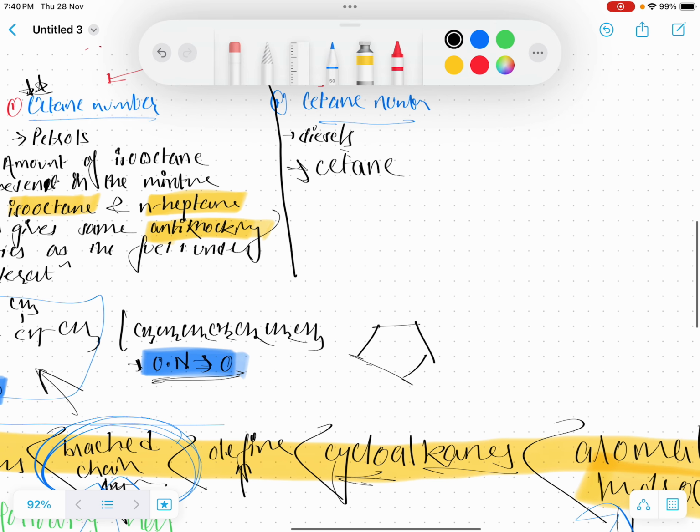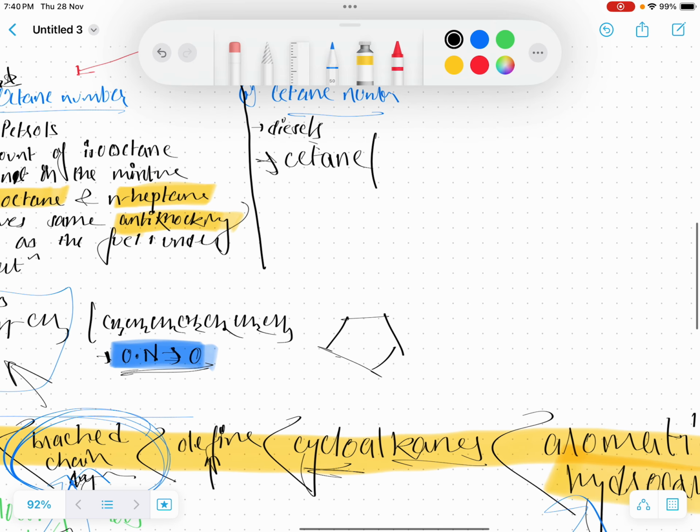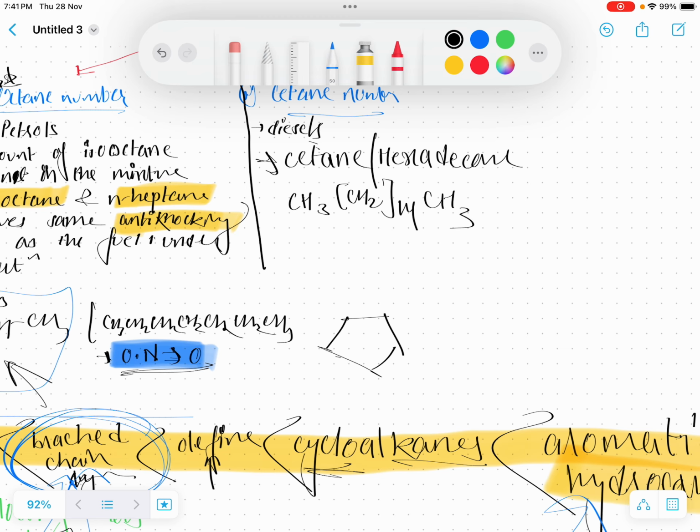Here the cetane has the cetane number 100, and that is also known as hexadecane. Hexadecane is basically cetane. Its structure is CH3, CH2 14 times, and CH3. So this is hexadecane.